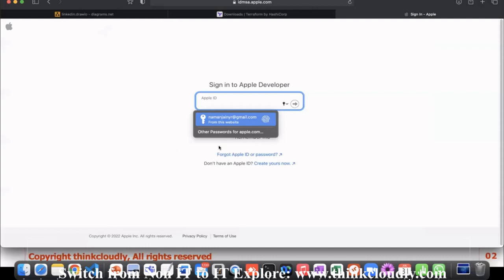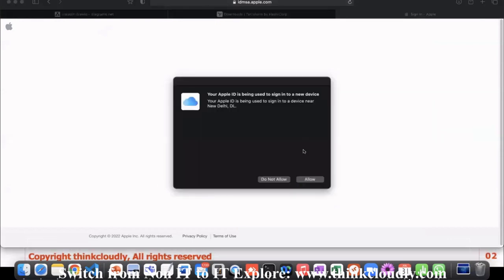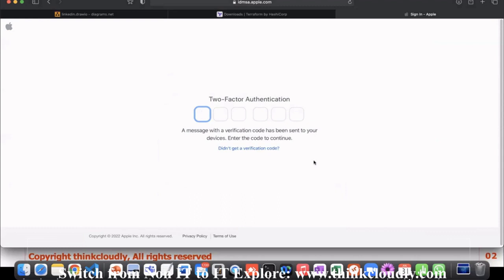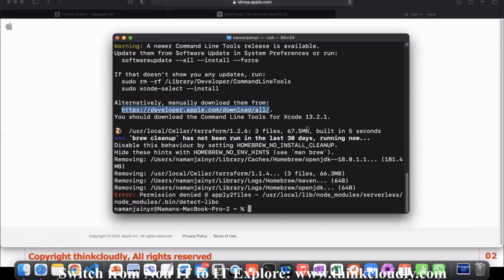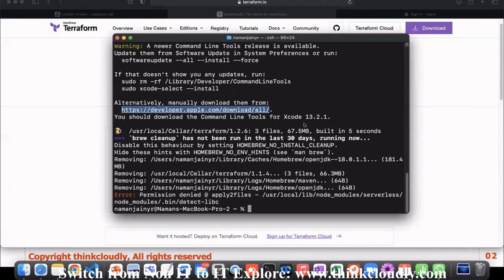Okay, it's asking me to download this Xcode now. Let me see if I can download it. It's not letting me do it. Okay, no problem. You guys can also download this by following these two commands. That's enough. I'll download this Xcode later on. That is not something which is required.